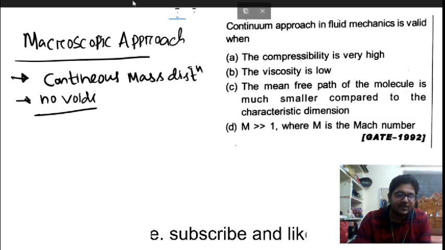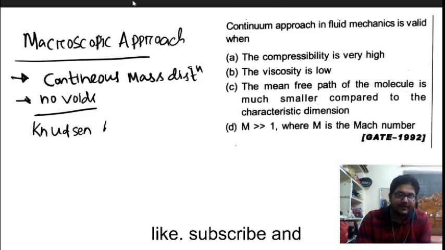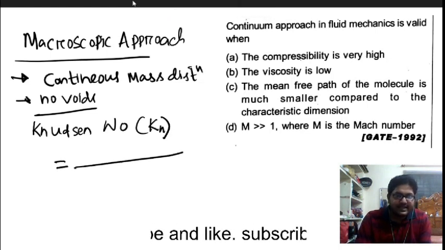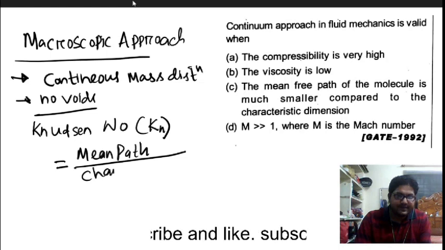This condition is satisfied by a non-dimensional number called the Knudsen number, represented by Kn. The Knudsen number is defined as the mean free path divided by the characteristic length.